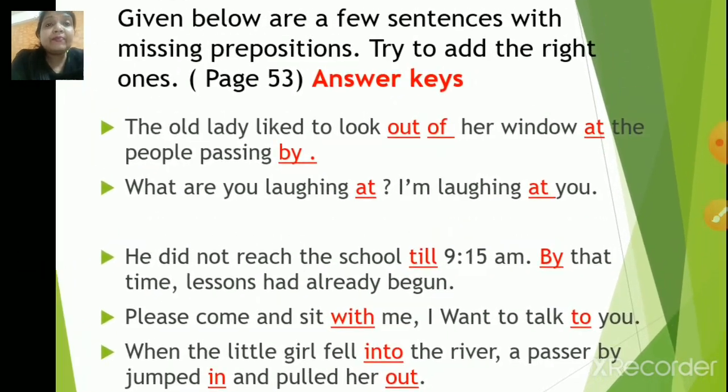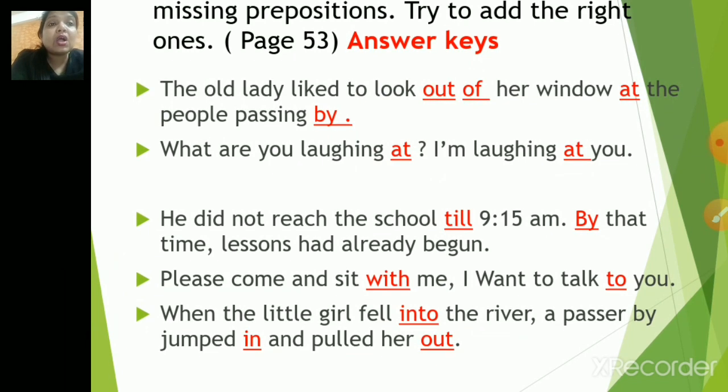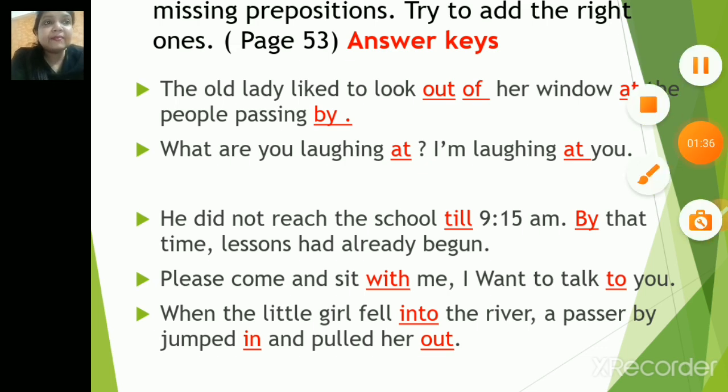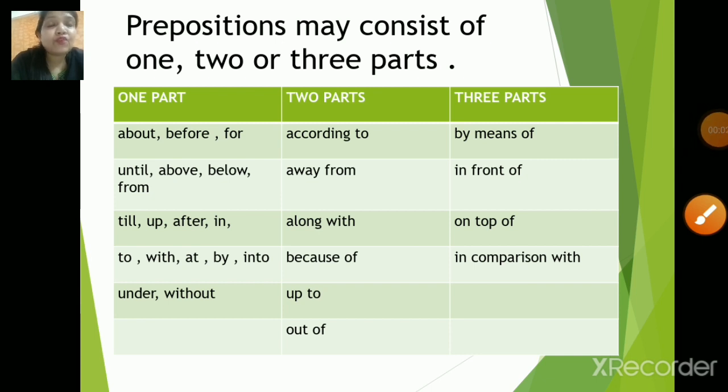The answers are: the old lady liked to look out of her window at the people passing by. Next, what are you laughing at? I am laughing at you. Next, he did not reach the school till 9:15 a.m. By that time, lessons had already begun. Next, please come and sit with me. I want to talk to you. Next, when the little girl fell into the river, a passerby jumped in and pulled her out. So these were the correct prepositions. Now children, let us come to page number 55 from your grammar book.